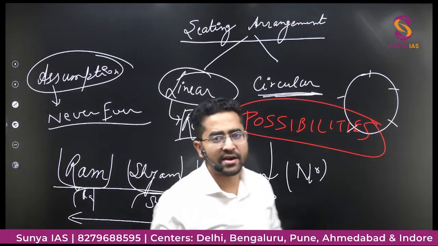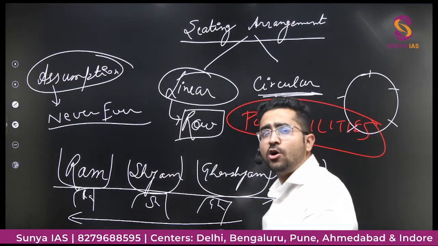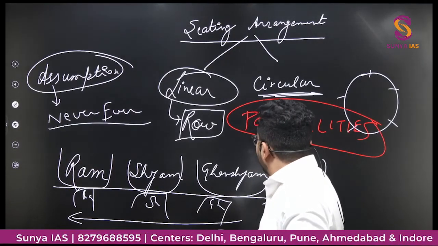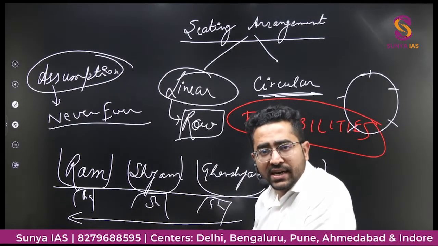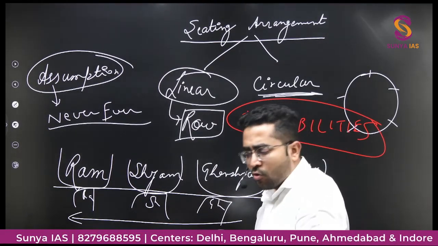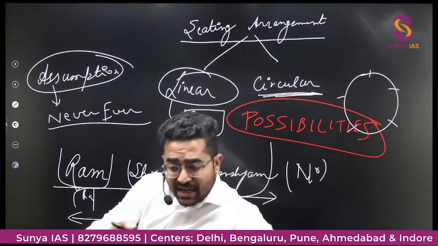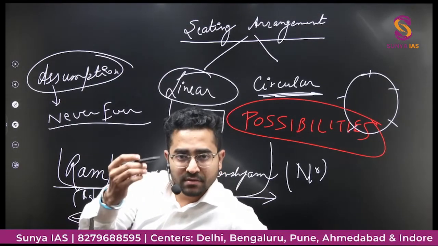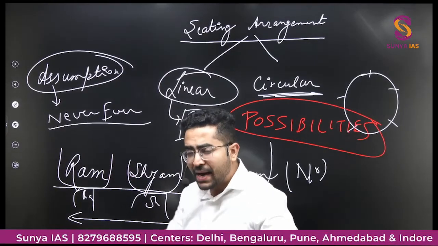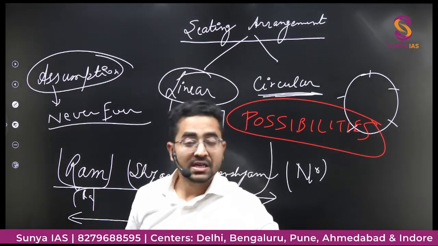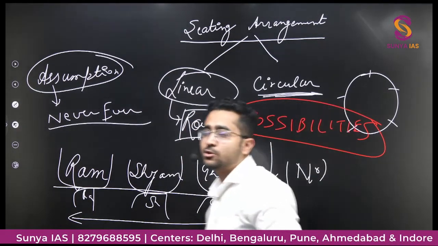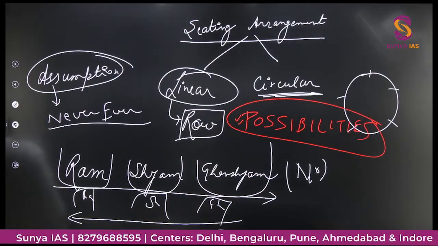Otherwise, if you have considered only one possibility, then what will happen? हो सकता है coincidentally whatever the option would be given, हो सकता है your possibility might match with that option and you might mark that option correct, but that would be wrong because it might not satisfy the other possibilities. So that's why you need to look for all the possibilities in these questions. ठीक है?